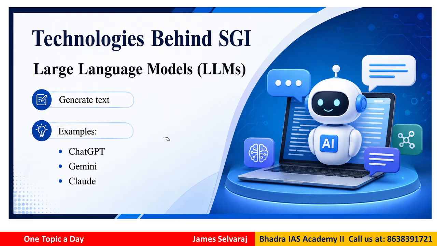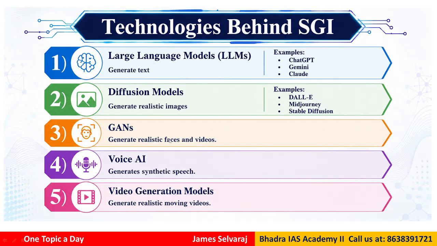So if you look at such various technologies, I have tried to give them here. We have diffusion models, where we can generate realistic images, with examples like DALL-E, Midjourney, Stable Diffusion, etc. Then we can generate realistic faces and videos, a lot of deepfakes, etc. Voice AI generates synthetic speech.